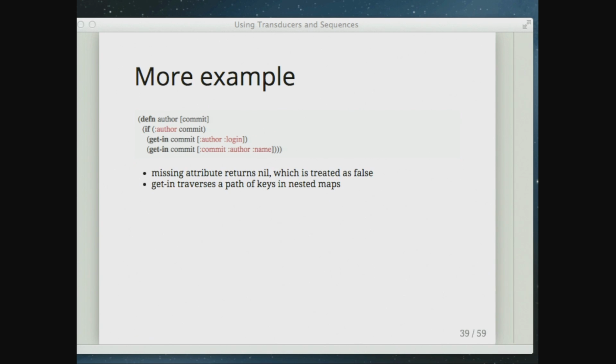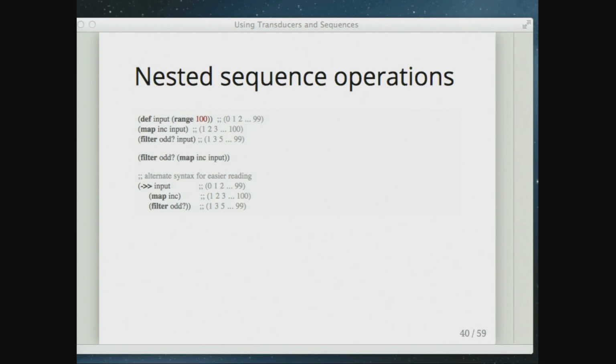Is there a question? Looked at that. So I want to talk a little bit more about sequence operations. What time is it? Oh wow, we're running late.